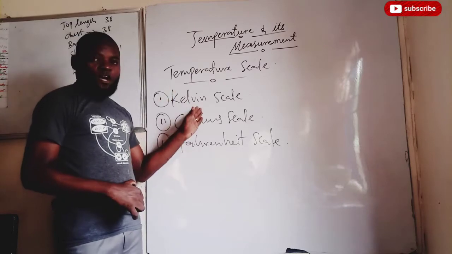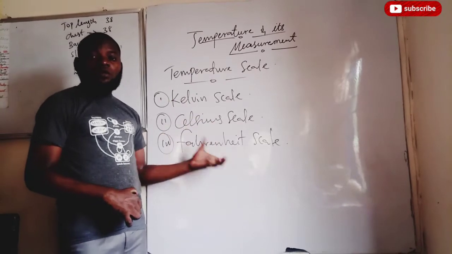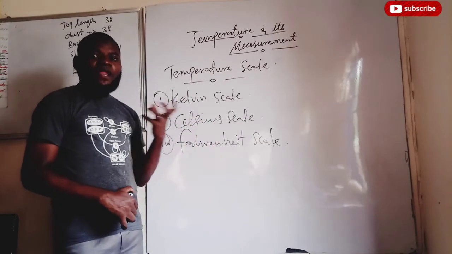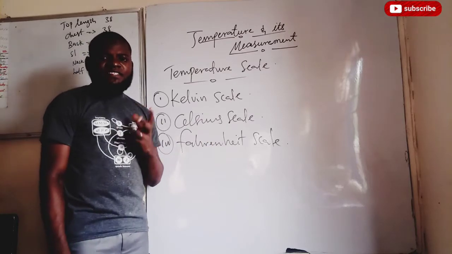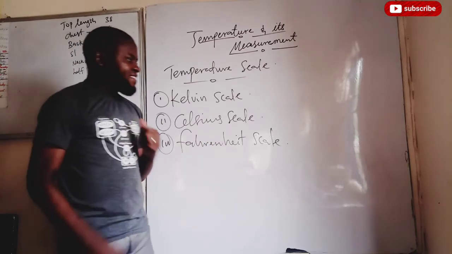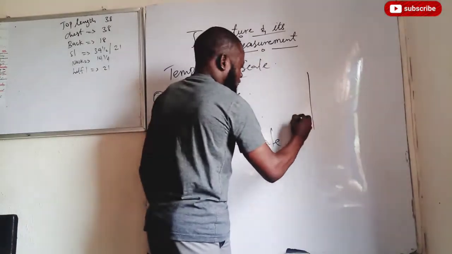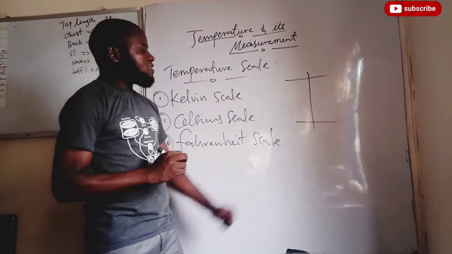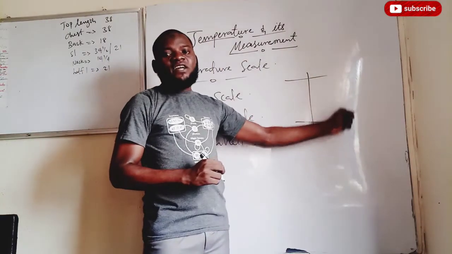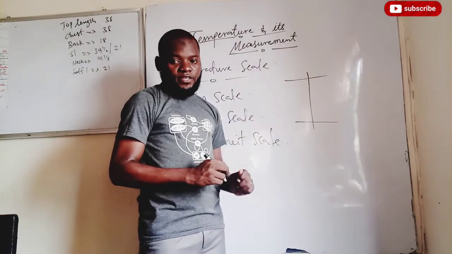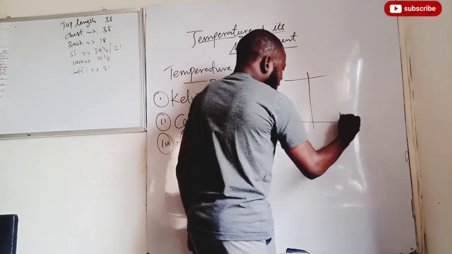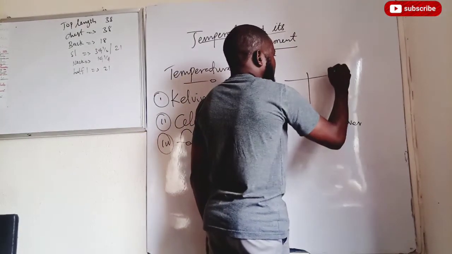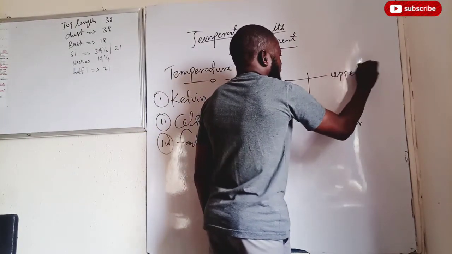We have the Kelvin scale, the Celsius scale, and the Fahrenheit scale. Now let's discuss them one after the other. What is their difference? We need to understand at first that every thermometer has a lower fixed point and an upper fixed point. Are we together now?